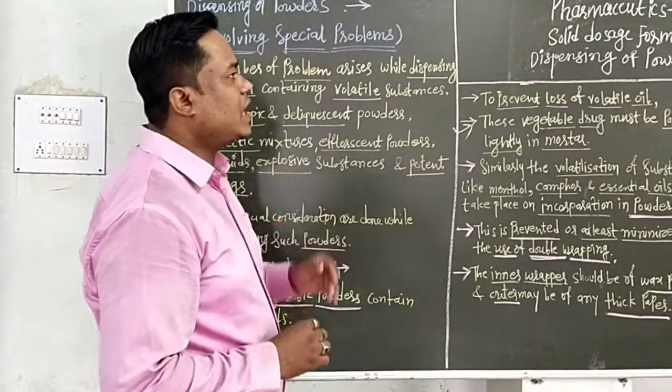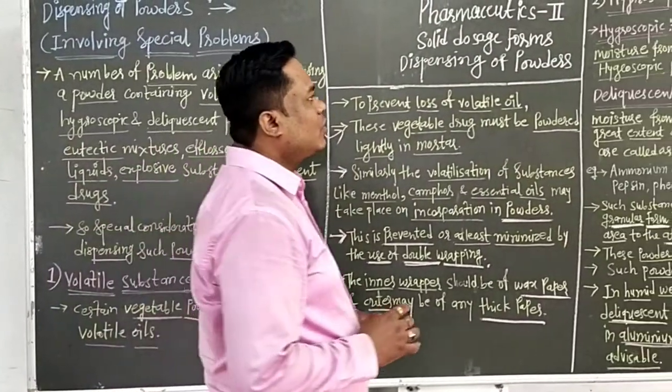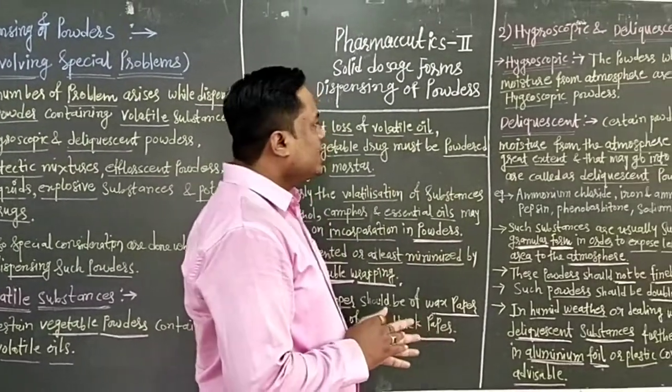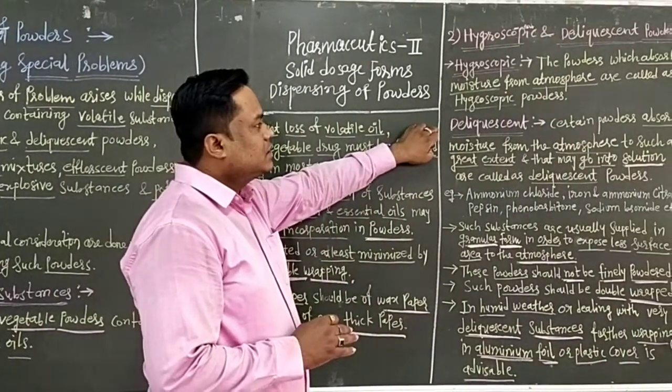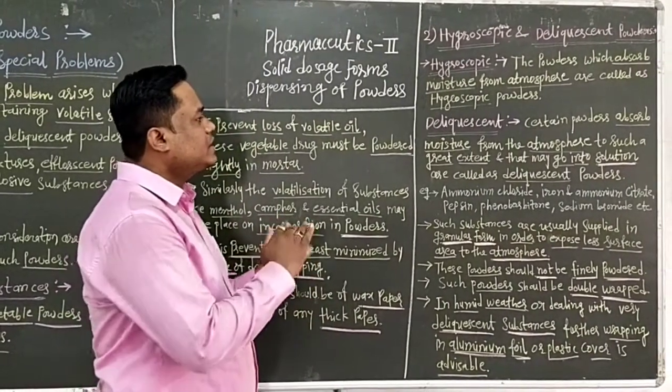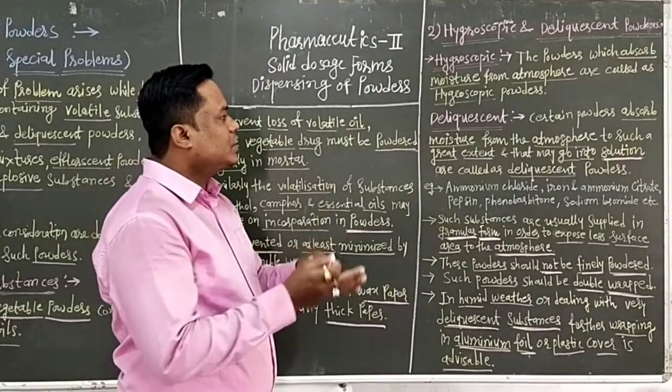And second, we have to see the hygroscopic and deliquescent powders. Hygroscopic means absorbing moisture from the atmosphere, and deliquescent means absorbing moisture from the atmosphere to such a great extent that the powder is converted into solution.